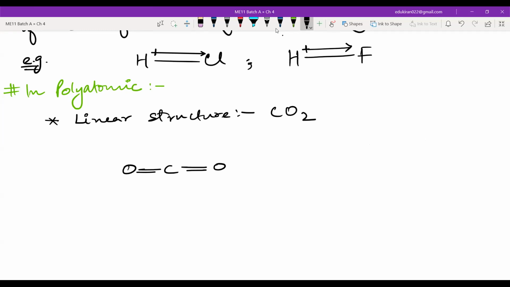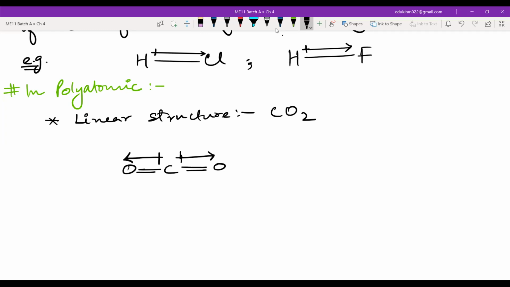Haven't you all memorized it yet? FON, fluorine, oxygen, nitrogen. Oxygen is more electronegative. So you have a dipole moment like this, and you have another dipole moment like this. As you can see, they are in opposite directions, right? The dipole moments are in opposite directions and they have a direction, which means they are a vector quantity.